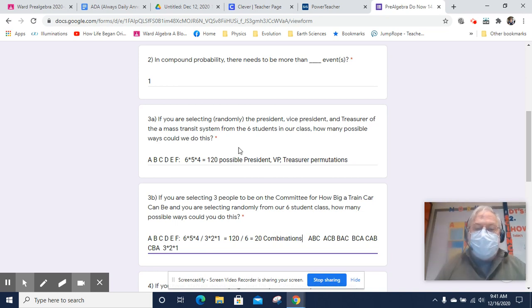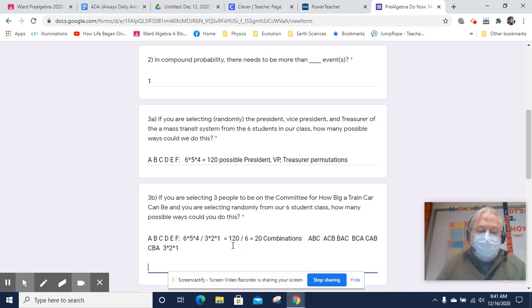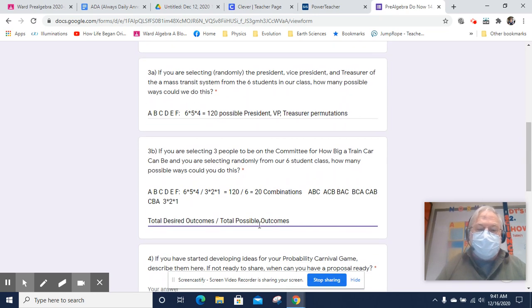And both of these matter a lot when we're thinking about the numbers. It matters a lot when we're thinking about the total possible outcomes. So in probability, we have desired outcomes divided by total possible outcomes. You should probably write that down: desired outcomes divided by total possible outcomes. So when we're doing that sort of probability question,